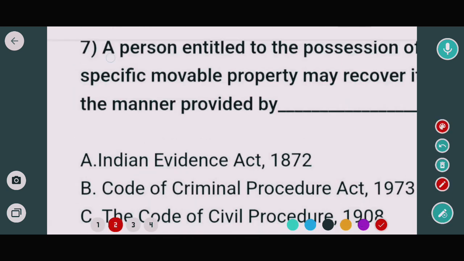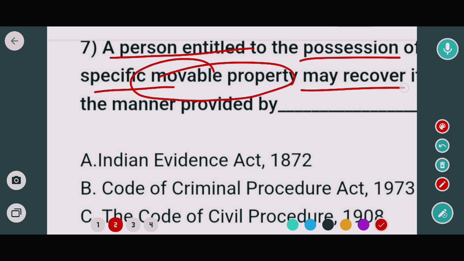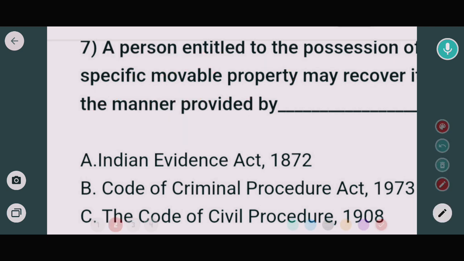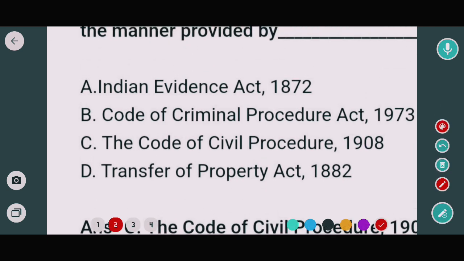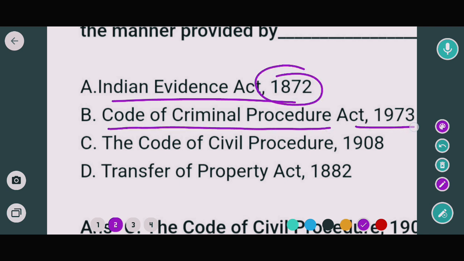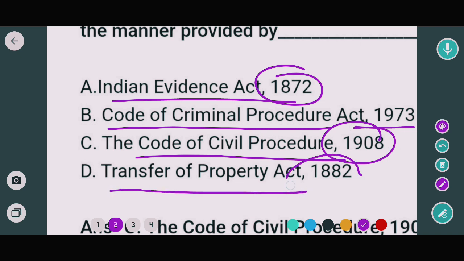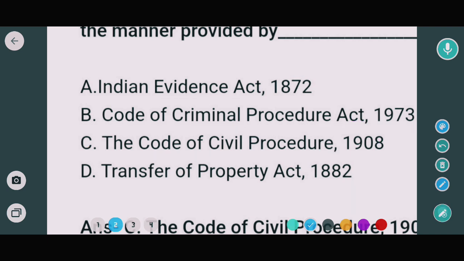The next question is: a person entitled to the possession of specific movable property may recover it in the manner provided by which of the following? Options are Indian Evidence Act 1872, Code of Criminal Procedure 1973, the Code of Civil Procedure 1908, and the Transfer of Property Act 1882. So in this case, the correct option would be option C, that means the Code of Civil Procedure, CPC.